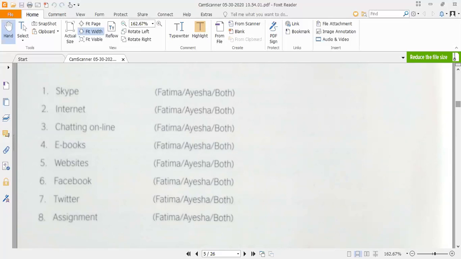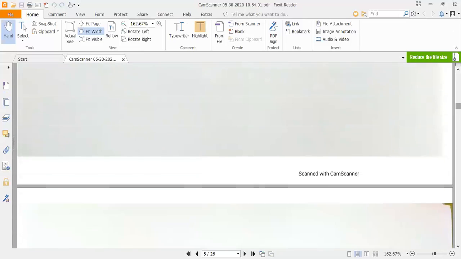In the same way, we have the third word, that is chatting online. And who talks about chatting online? It is Aisha, who talks about chatting online in her previous dialogue. So we have to circle the name of Aisha here. In this way, you have to solve this exercise completely.